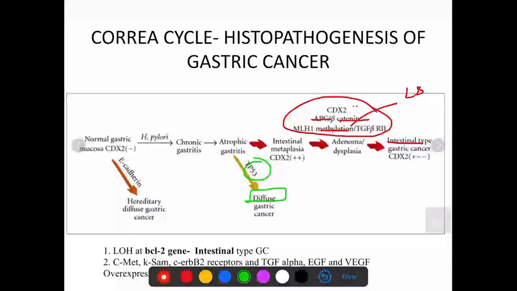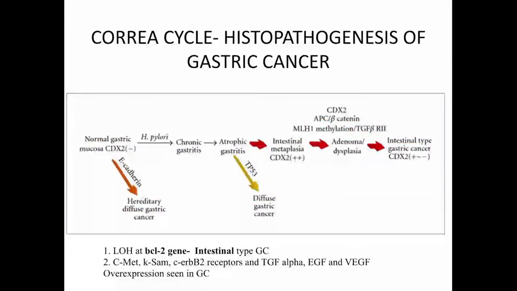Also to remember, normal gastric mucosa is devoid of this intestinal marker, which comes only when there is intestinal metaplasia. If there is normal gastric mucosa and a germline E-cadherin mutation, which is a CDH1 mutation, as happens in hereditary diffuse gastric cancer, then you will get HDGC, the hereditary diffuse gastric cancer.